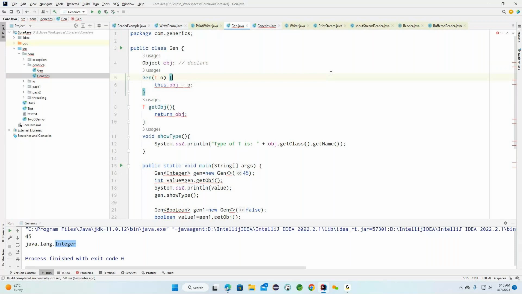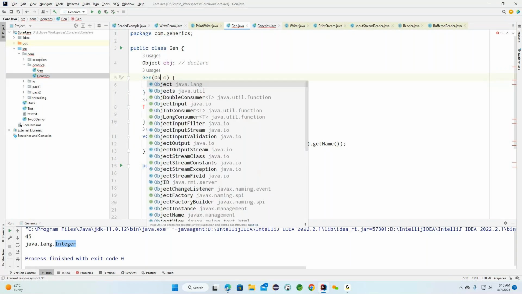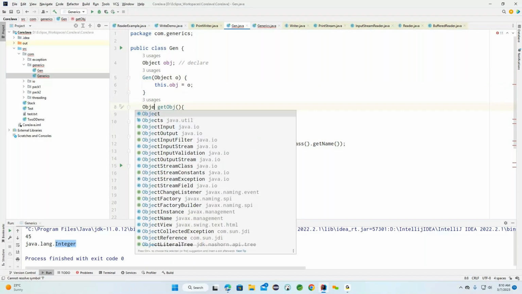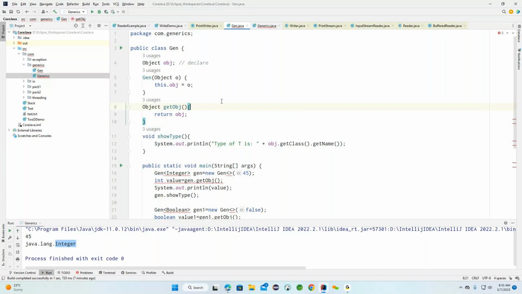Because Object is the superclass for all the classes. Wherever we were using the type, in the same way I am now using Object.